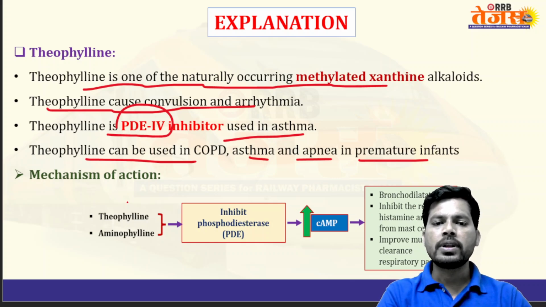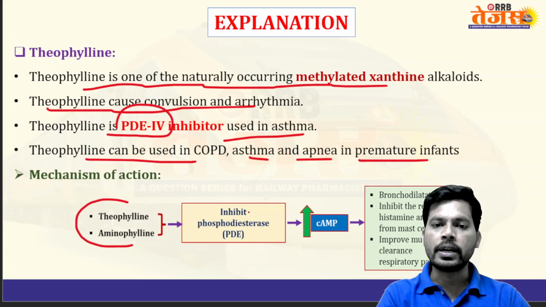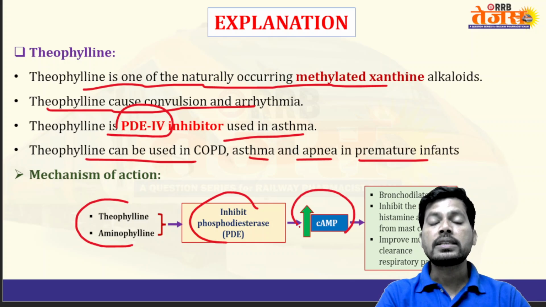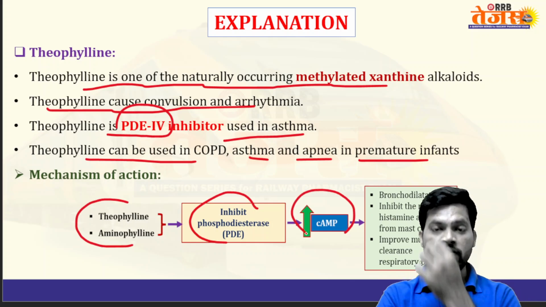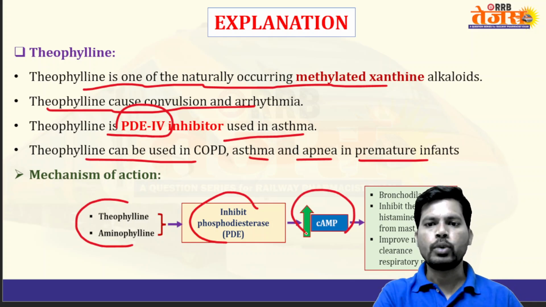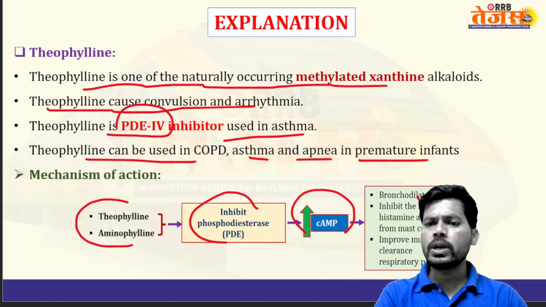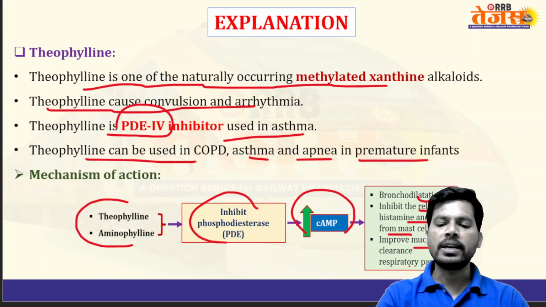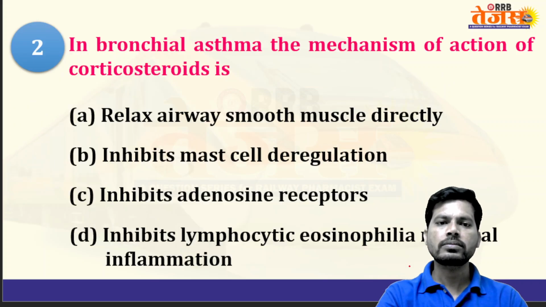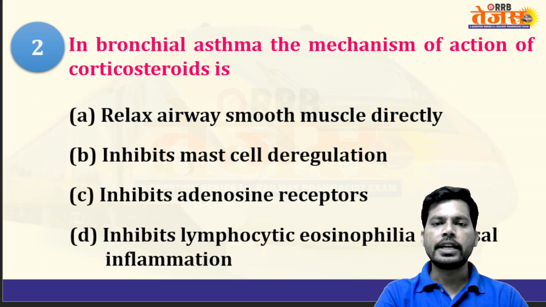Regarding mechanism, theophylline and aminophylline, a derivative of theophylline, inhibit phosphodiesterase enzyme and increase cyclic adenosine monophosphate, one of the secondary messengers in the body. Because of that, there is bronchodilation, inhibition of histamine release from the mast cells, and improved mucociliary clearance in the respiratory passages.